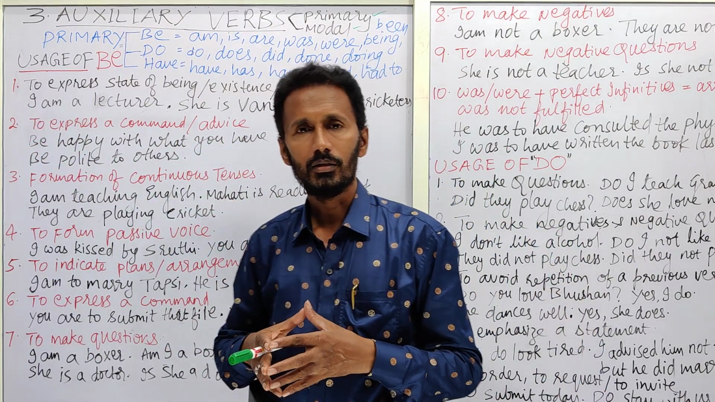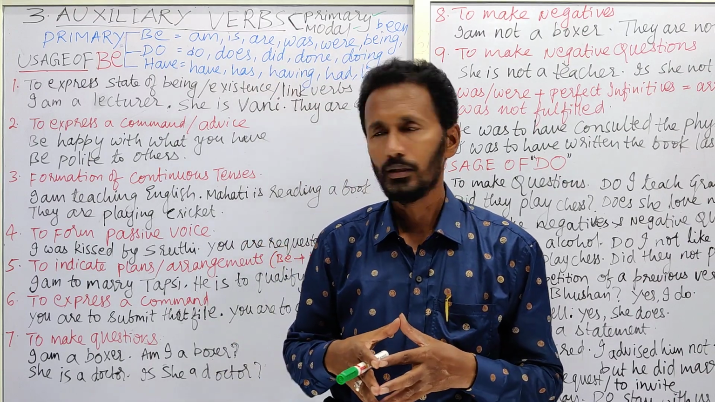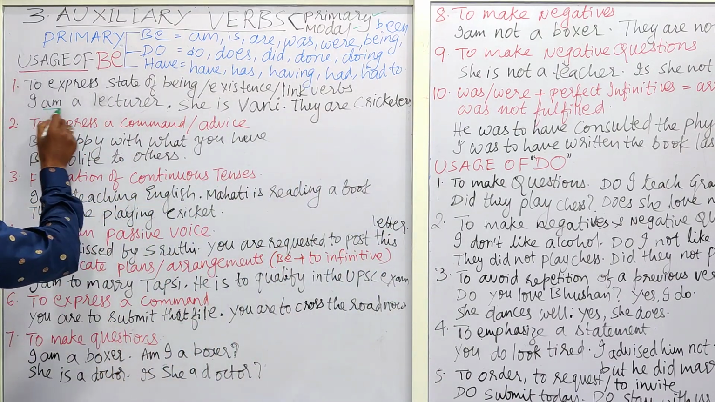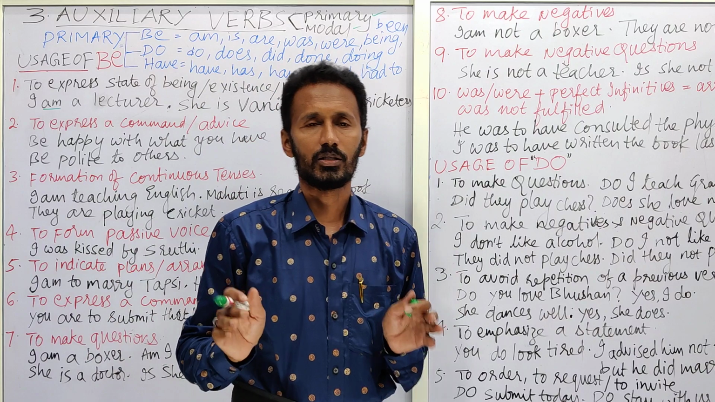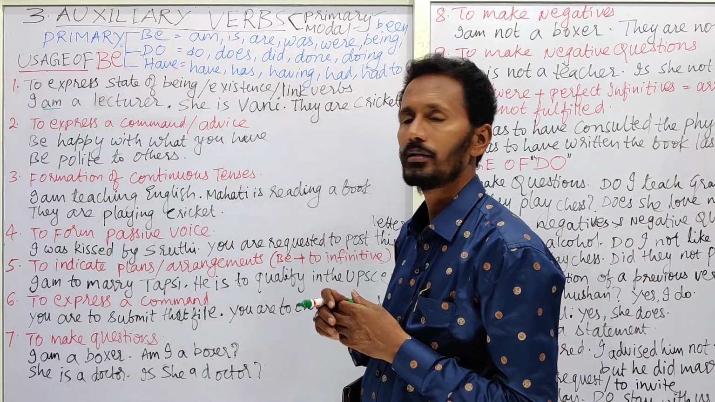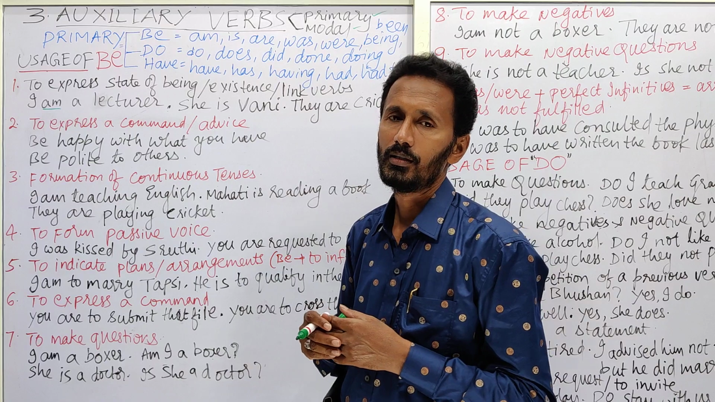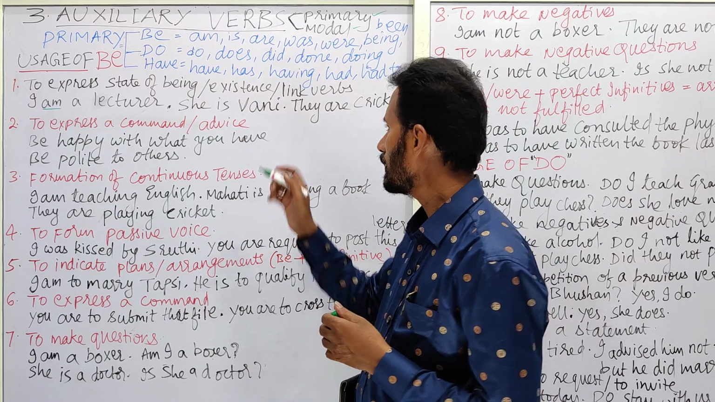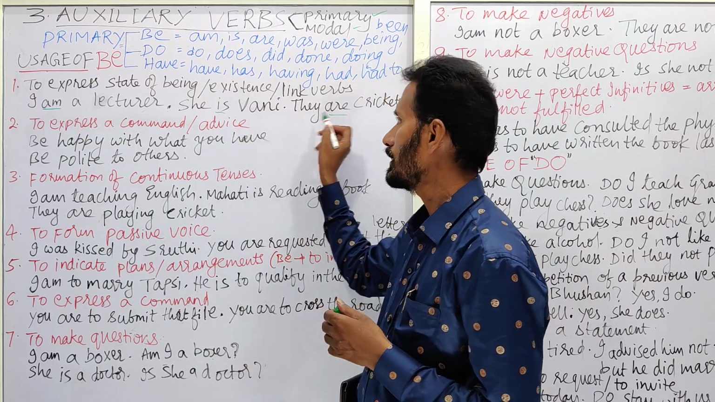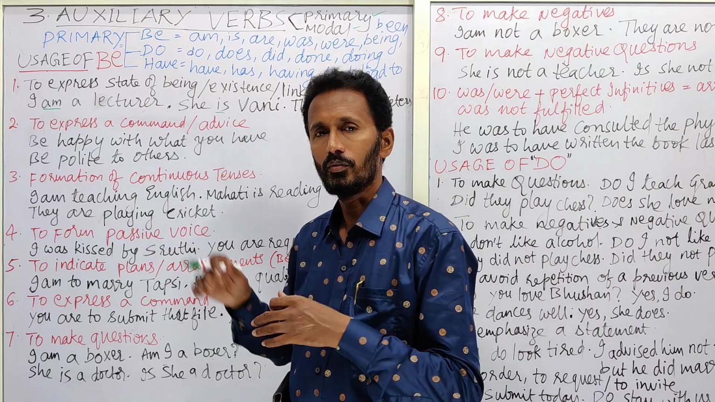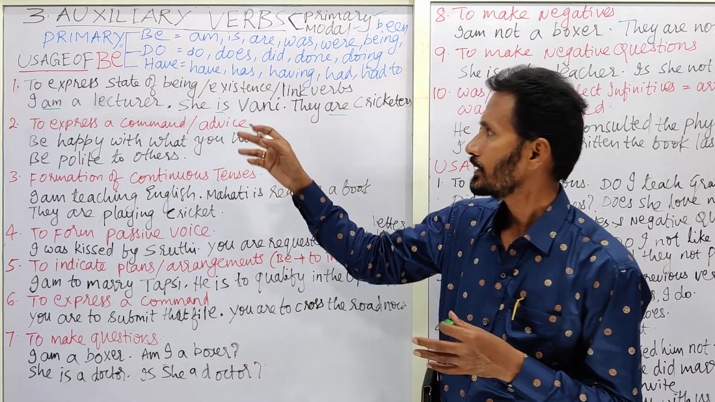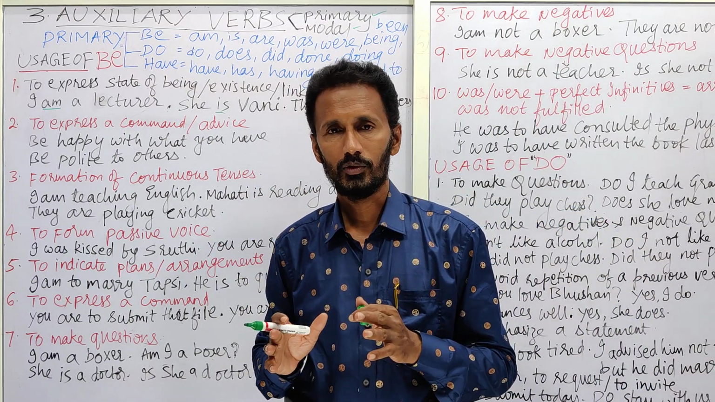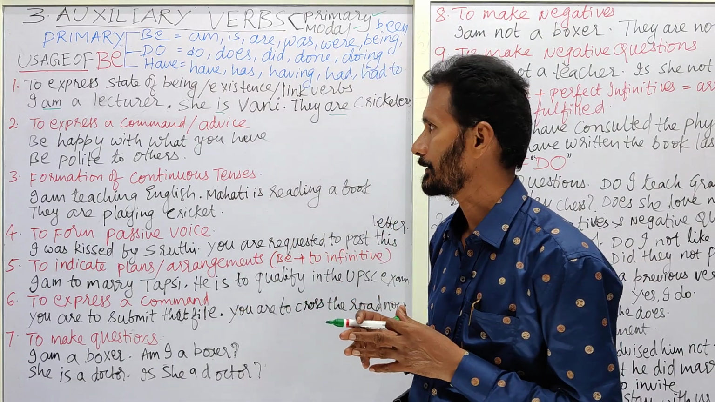I am a teacher. I am a lecturer. I am a professor. So in these sentences, we can find this am. It just indicates the state. She is Vani. She is Rishita. She is Jayanti. She is Ritu. So they are cricketers. So in these sentences, you can find that is, am, are, was, were are called link verbs, or they are used to express the state of being or existence.